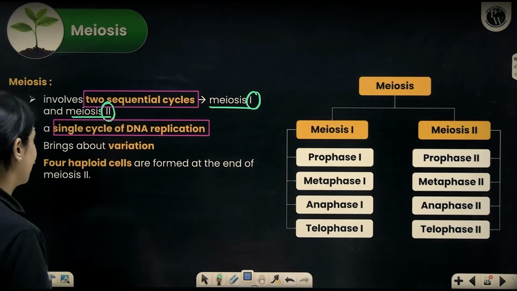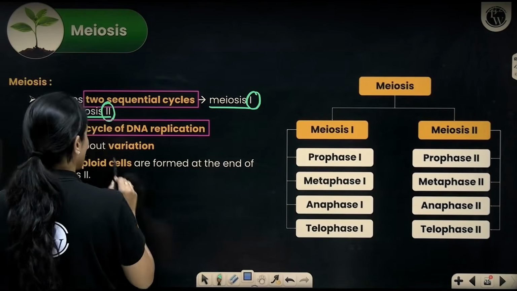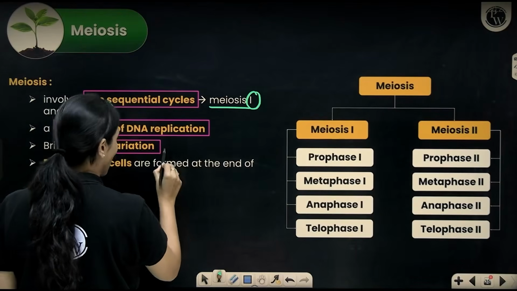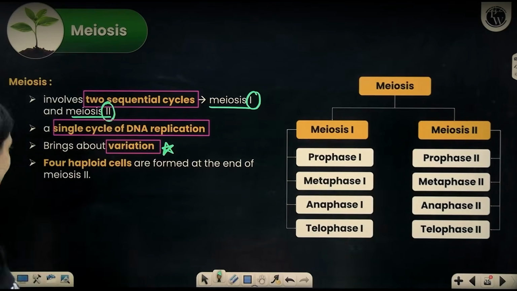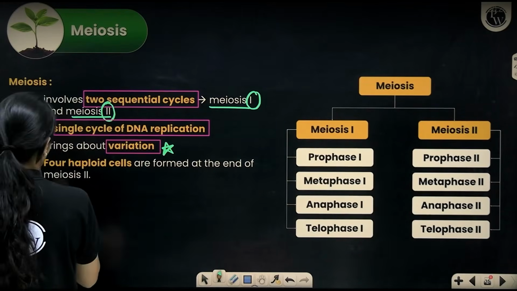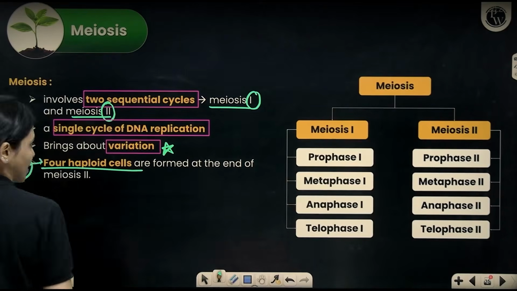meiosis happening. Okay. Meiosis not only helps in reducing the chromosome number, it also brings about variation. How exactly does it bring about variation? As we understand the process, you will get to know. Like I already mentioned, in meiosis, from one diploid cell, you get 4 haploid cells.